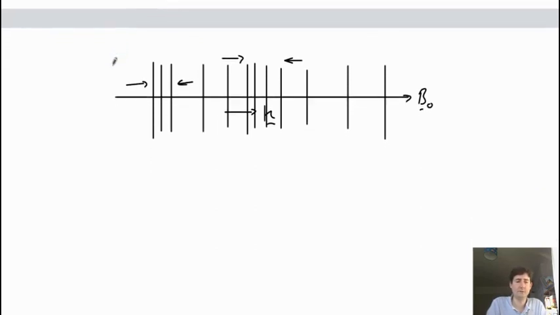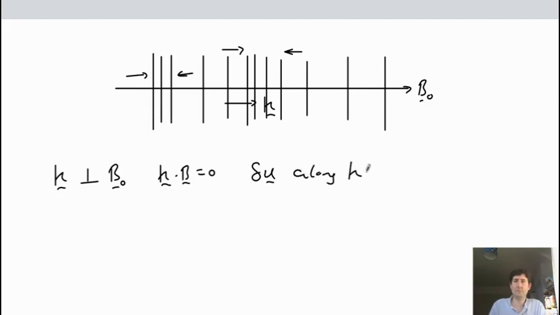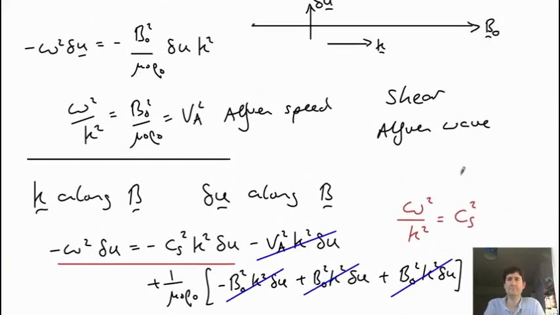Okay, so the last case we want to look at is if we have a similar kind of wave, but instead K is perpendicular to B. So i.e. K dot B is 0. And the same, that delta U is along K, and so delta U dot B is also equal to 0. You can see what this does to simplify these equations.